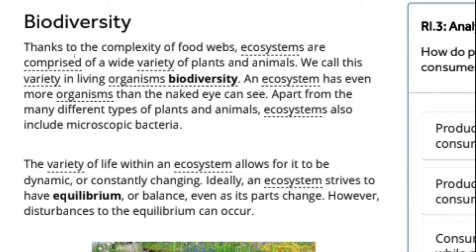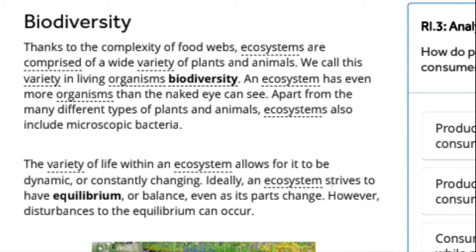Biodiversity. Thanks to the complexity of food webs, ecosystems are comprised of a wide variety of plants and animals. We call this variety in living organisms biodiversity. An ecosystem has even more organisms than the naked eye can see. Apart from the many different types of plants and animals, ecosystems also include microscopic bacteria. The variety of life within an ecosystem allows for it to be dynamic or constantly changing.